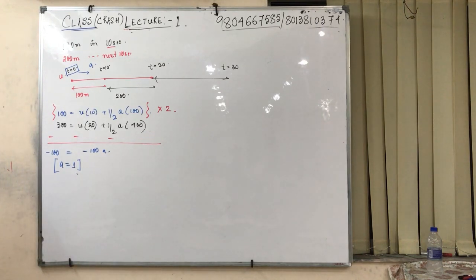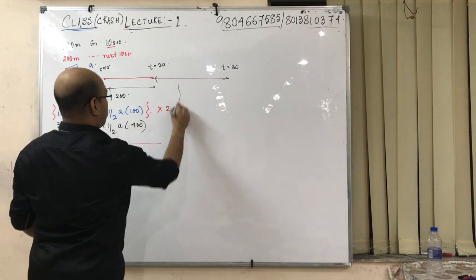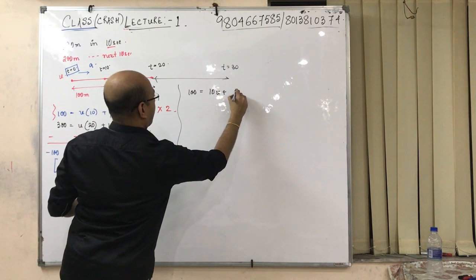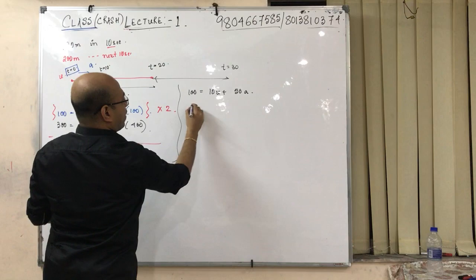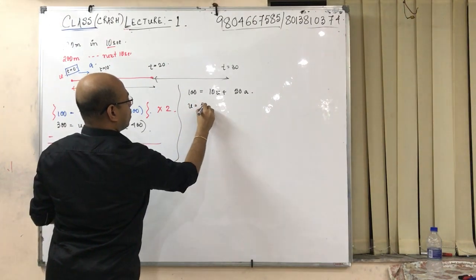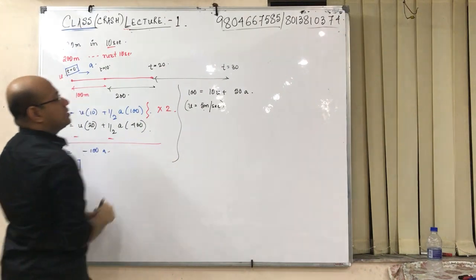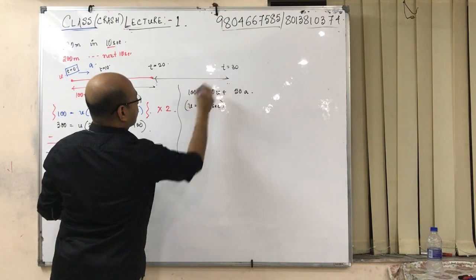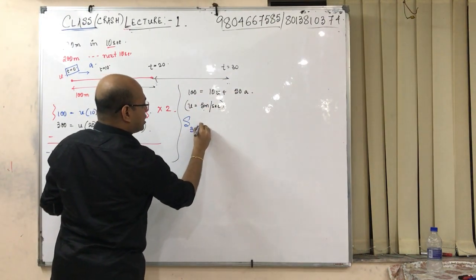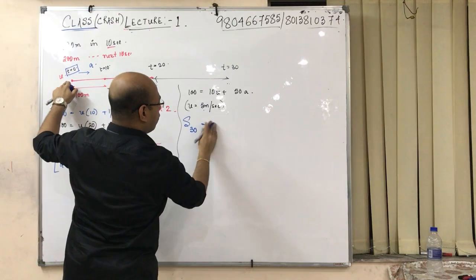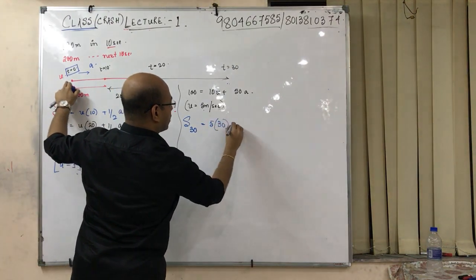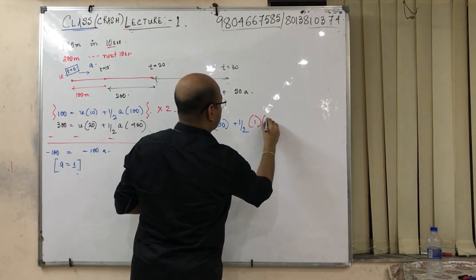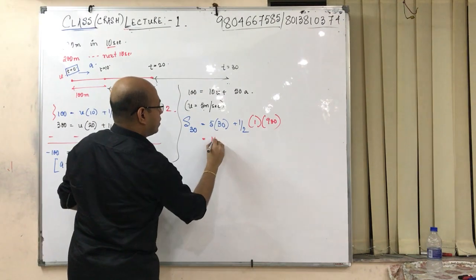a will be equals to 1. If a equals to 1, so what is the value of u? So 100 is equals to 10u plus 50a. If a value is 1, u is equals to 5 meter per second. See what we have got. We have got u, we have got a. Now we require this thing. This is the difference. So we find S30 from here till here. So it will be 5 into 30 plus half into 1 into 30 square, which is 900.